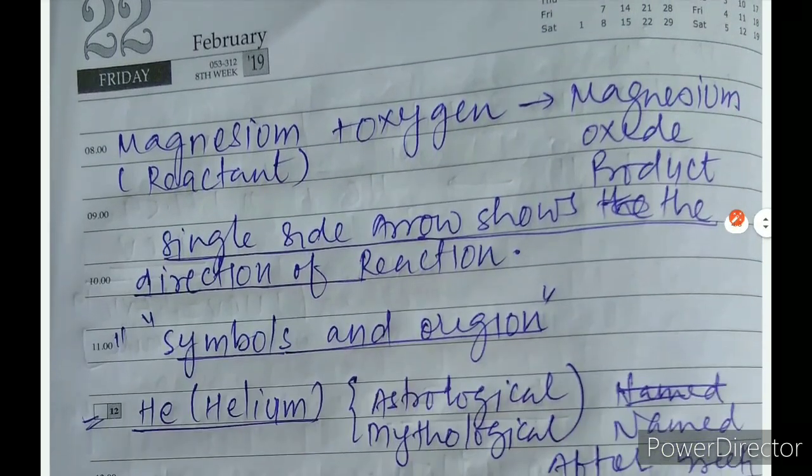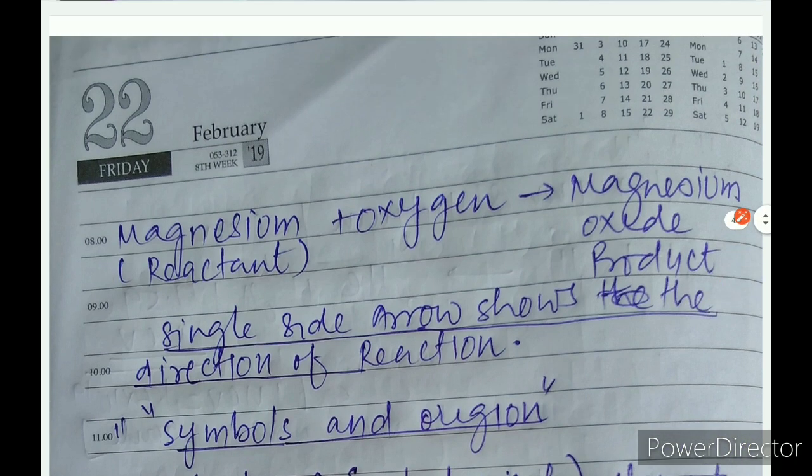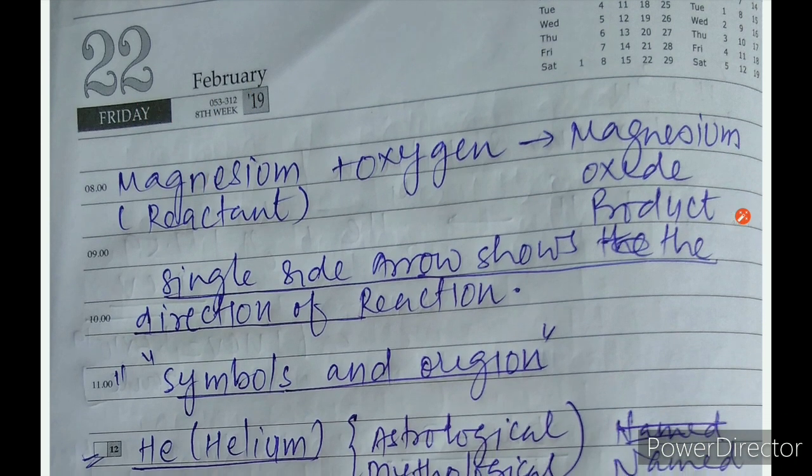Now see here. We have written magnesium plus oxygen gives magnesium oxide, and when we write in formula like that, how much time does it take? Less than 1 minute. So here you can see the arrow. A single-sided arrow shows the direction of reaction. There is also a representation of arrow like this. This is called reversible reaction. We will discuss it later on in the next chapter.